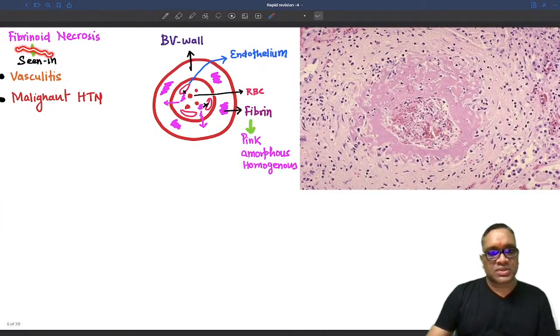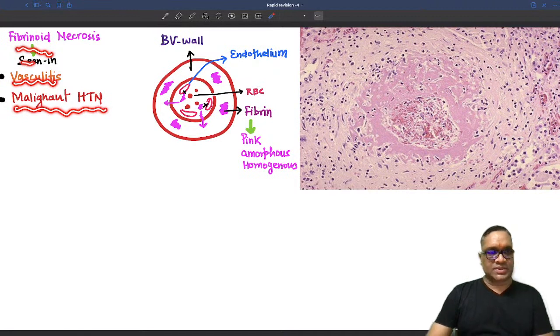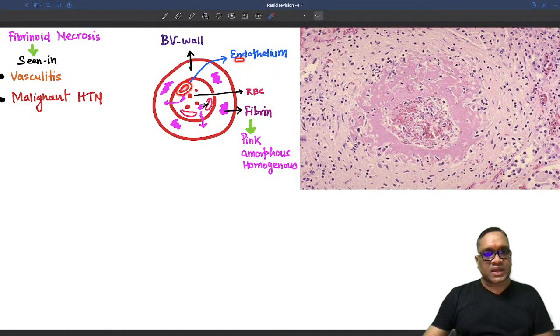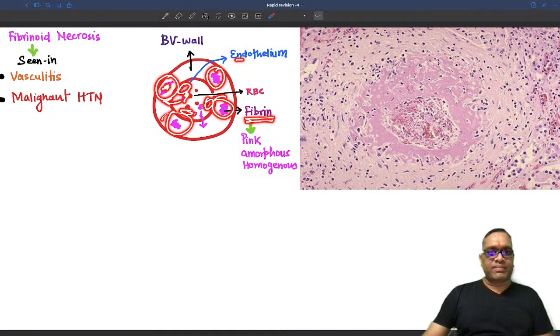So this is fibrinoid because it has fibrin plus immune complex mediated damage. Fibrinoid necrosis will be seen in vasculitis and malignant hypertension. What will happen in the blood vessel? As I am showing you in this picture, the endothelium is there. The endothelium is getting damaged, and after damage a pink material comes outside. Can you notice this pink material, which is fibrin? All this pink material is fibrin.